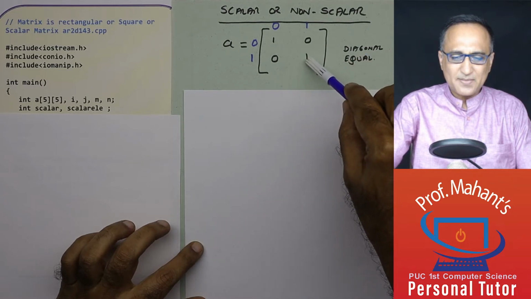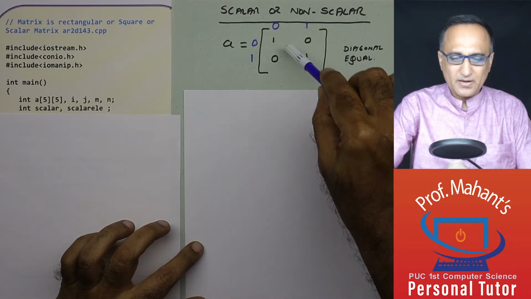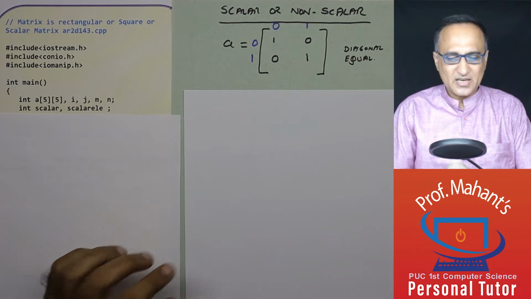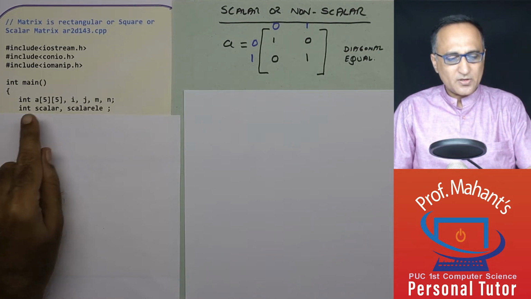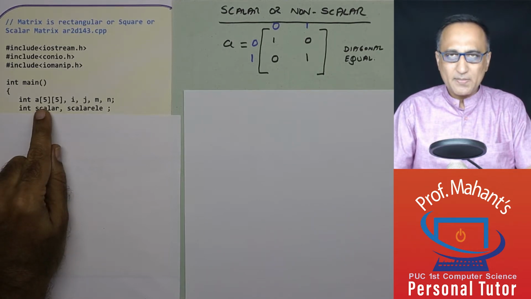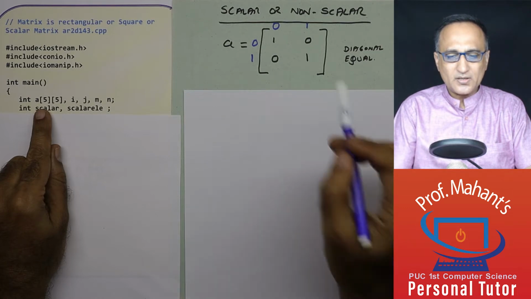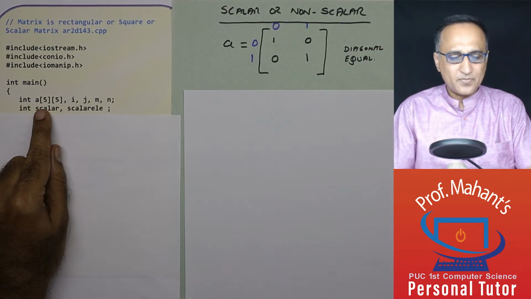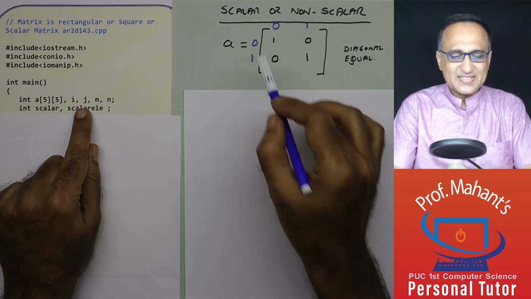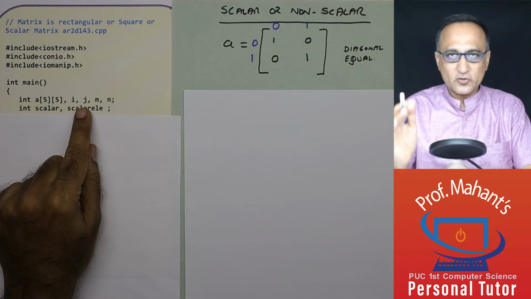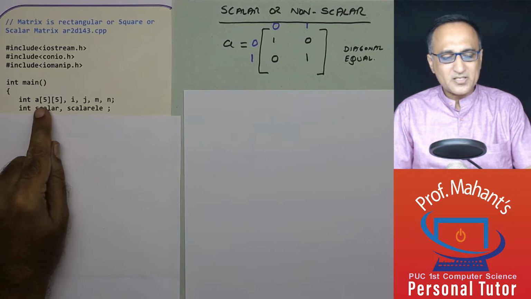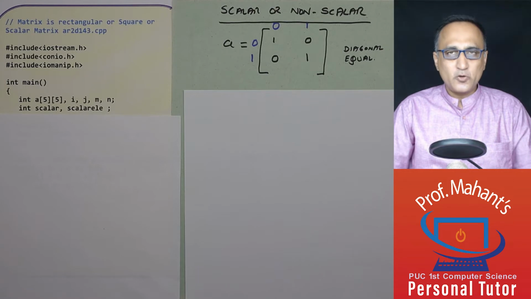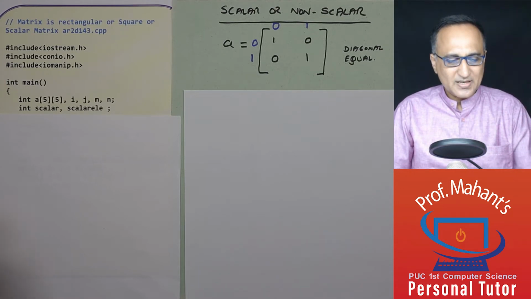If you see, this is an example of a scalar matrix because it's a square matrix as well as the diagonal elements are the same or equal to each other. So it's quite easy to write a program for this. A is going to be a two-dimensional array, which is going to store the input numbers 1, 0, 0, 1. I, J are used as indices. I refers to the row numbers, J refers to the column numbers. M and N refer to how many rows and how many columns the user wants to enter. He may not be interested in a 5 by 5. He may be interested in a 2 by 2 or a 2 by 3 matrix.